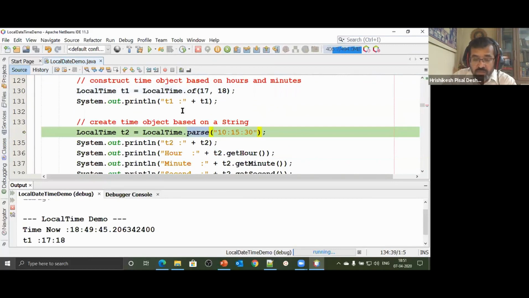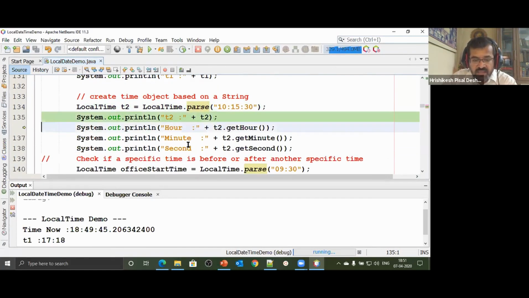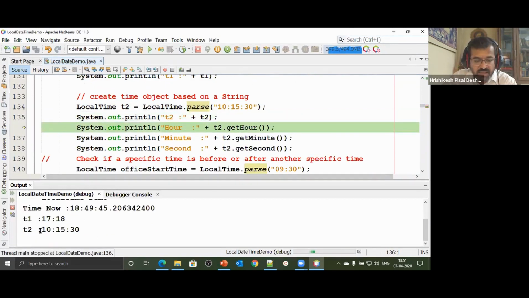Or you can also call parse. There is continuity in the design approach. This design has also improved, whereas the older calendar classes were very complex for anybody to use. So LocalTime.parse, and I'm giving 10 hours, 15 minutes, 30 seconds, and then I print that time. So let's see: 10 hours, 15 minutes, 30 seconds.